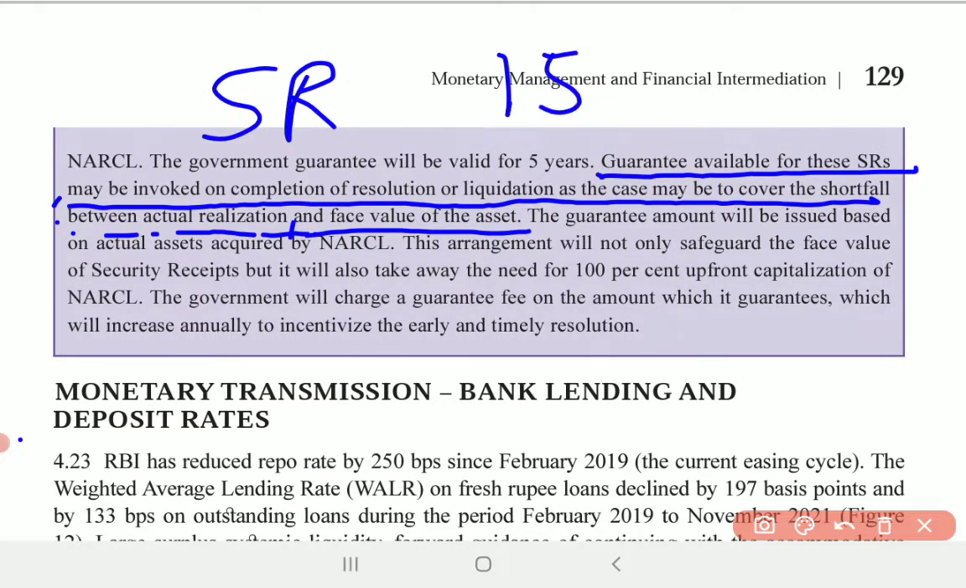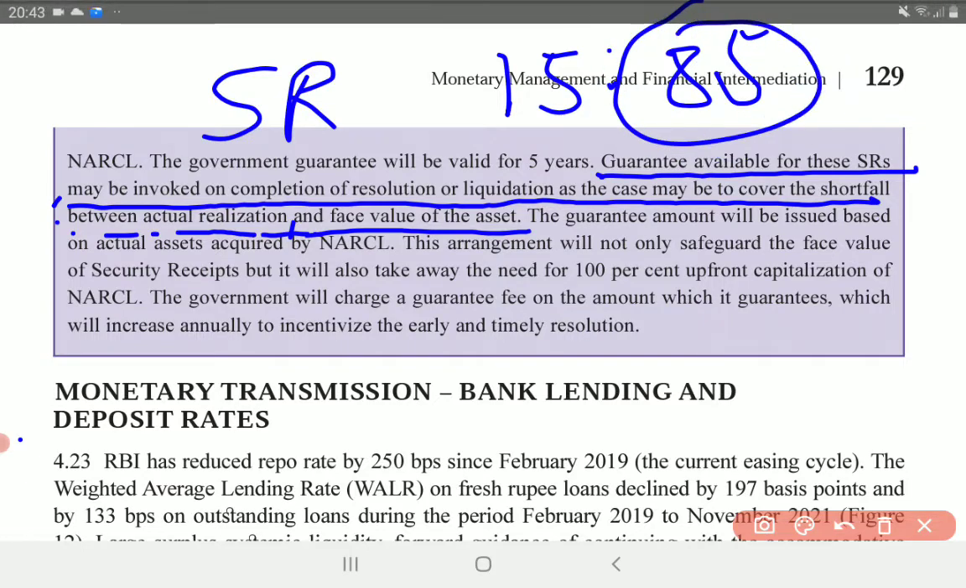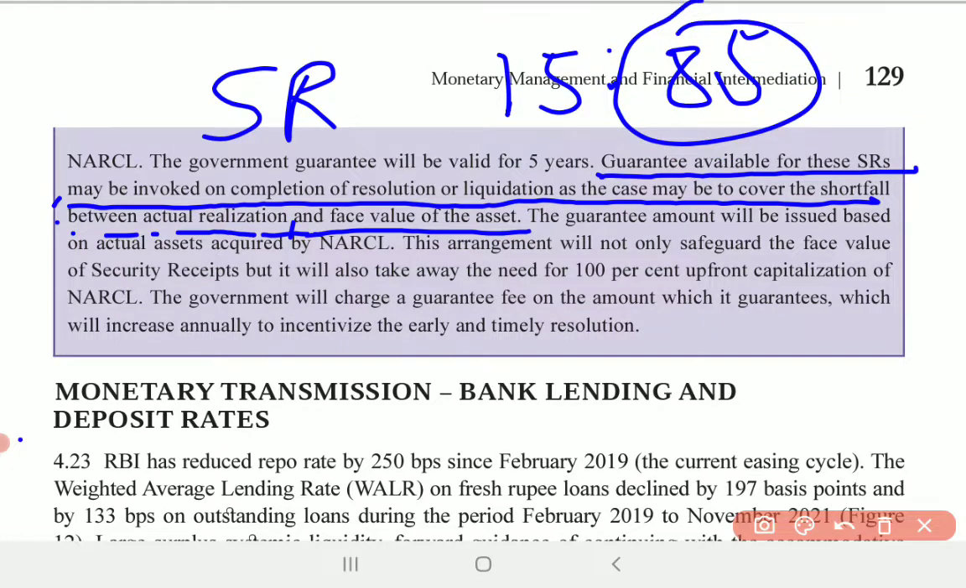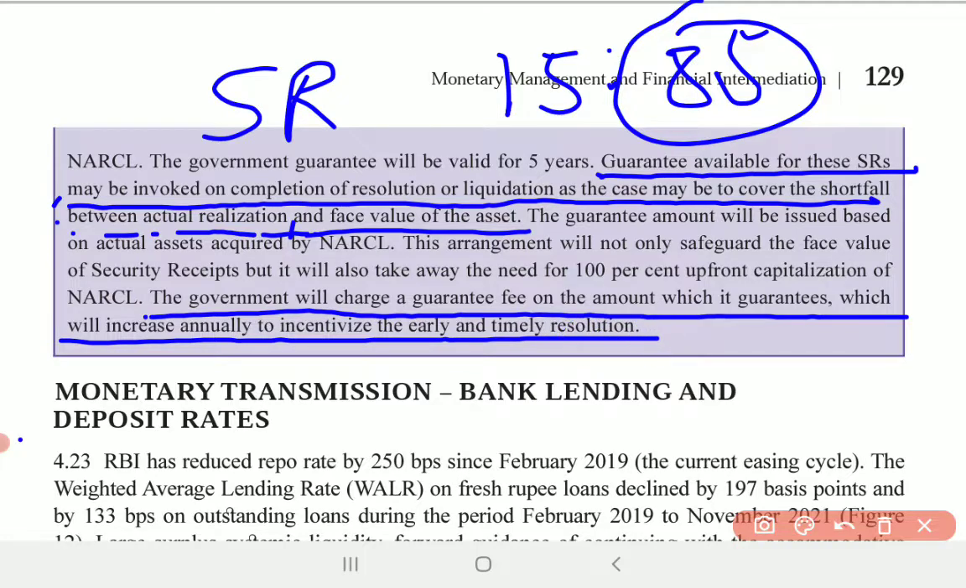See, in the 15:85 structure, 85% is in the security receipts category. So the government will be giving a guarantee to that category. In return, the government will charge a guarantee fee on the amount guaranteed, which will increase annually to incentivize early and timely resolution.